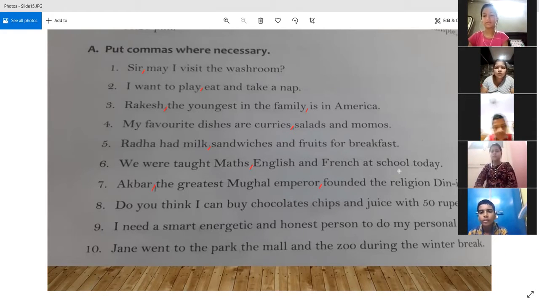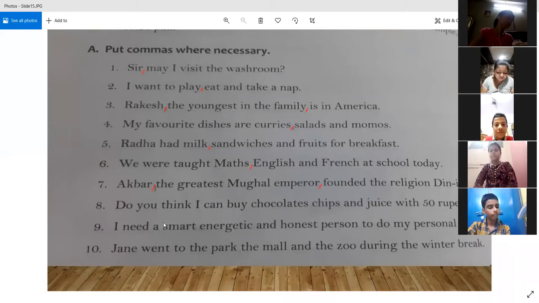The next sentence, Aryan can answer the next one. Yes, Aryan. Aryan, you are not audible. Check your earphone first. Okay. Nishant, I think this is Anubhav. Okay, Anubhav, you can go ahead.